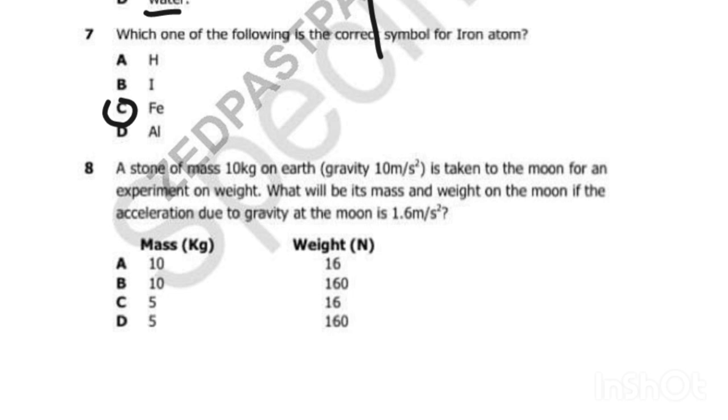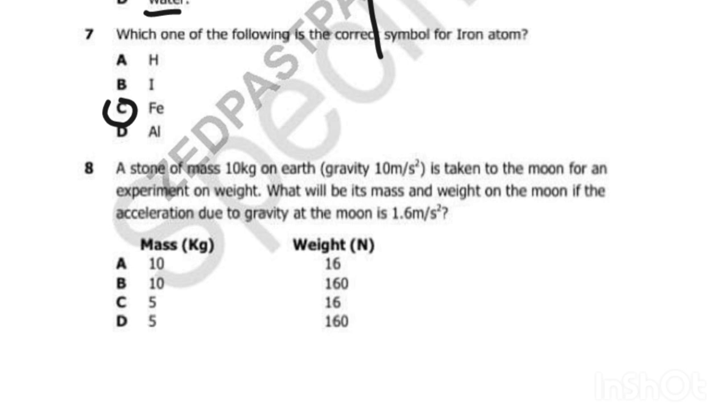A stone of mass 100 kg on Earth, where Earth's gravity is 10 meters per second squared, is taken to the moon for an experiment on weight. What will be its mass and weight on the moon if the acceleration due to gravity at the moon is 1.6 meters per second squared?